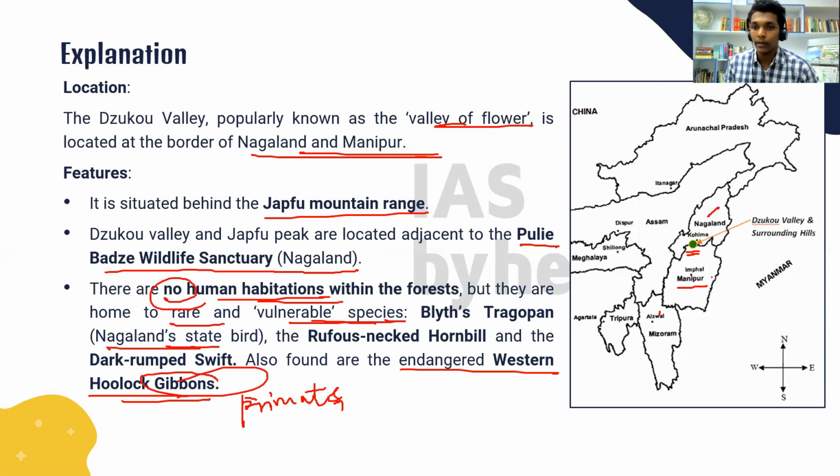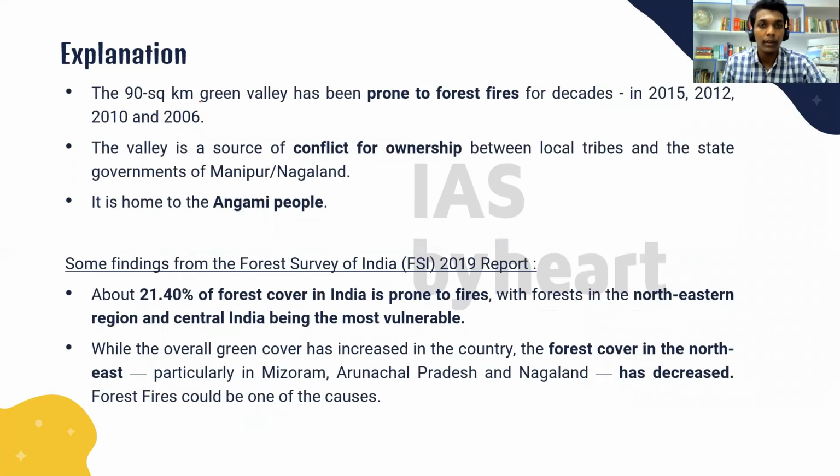So this is where the valley is. Just have a look at it, and I'll tell you the reason why I've asked this question. This region was in the news because of the forest fires that occurred in the valley. This region is prone to forest fires in all these years. Okay, and it is also a source of conflict for ownership between the local tribes of Manipur and Nagaland. It is home to Angami people. They are the tribes living in this valley.